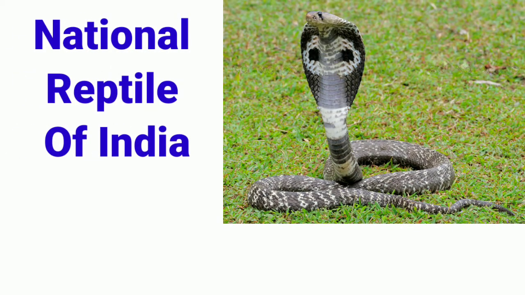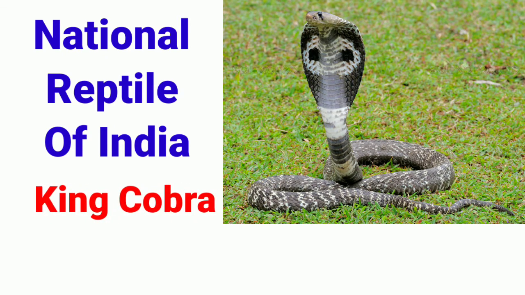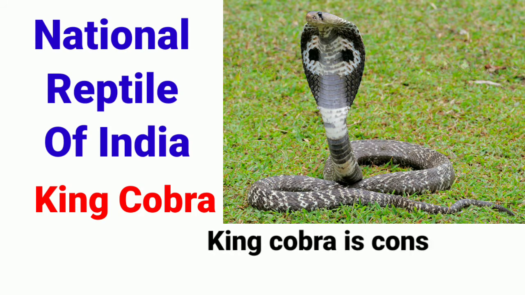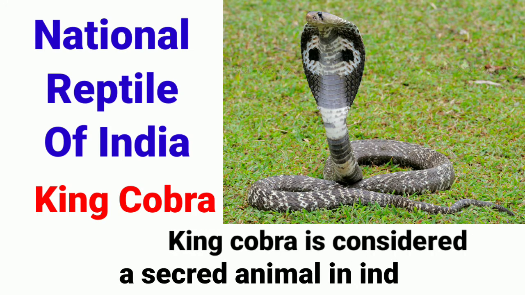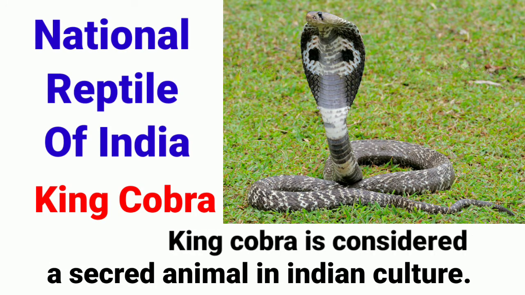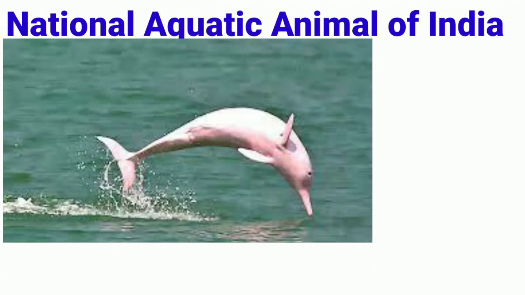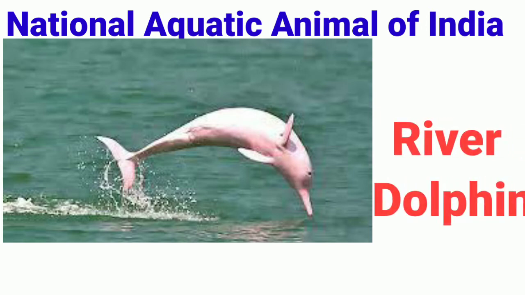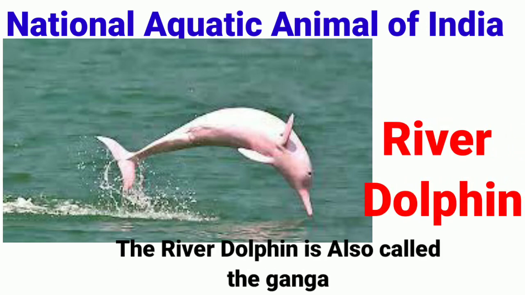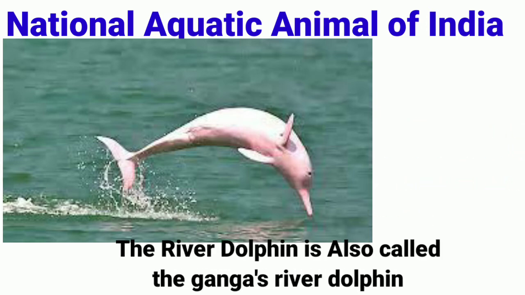National reptile of India, king cobra. King cobra is considered a sacred animal in Indian culture. National aquatic animal of India, river dolphin. The river dolphin is also called the Ganga river dolphin.